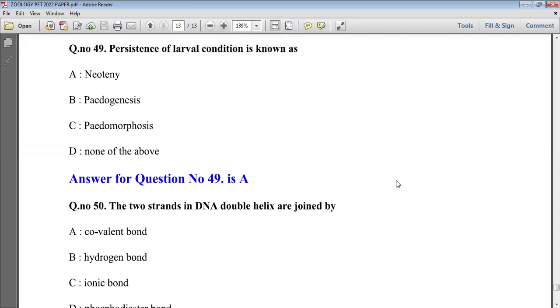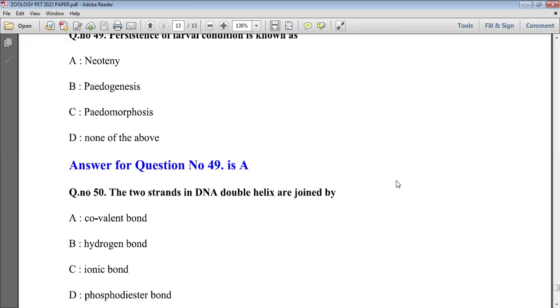The next question is, persistence of larval condition is known as. Persistent larval condition we can see in small babies, and we can also see it in persons or babies who show delayed development. Delayed development means something went wrong along with the development of the child. So this condition we study in neoteny. Neoteny shows persistent larval condition. So we go with option A.